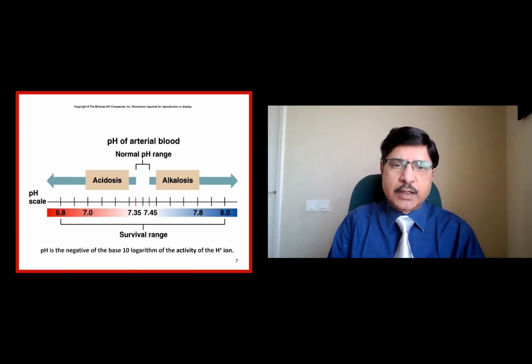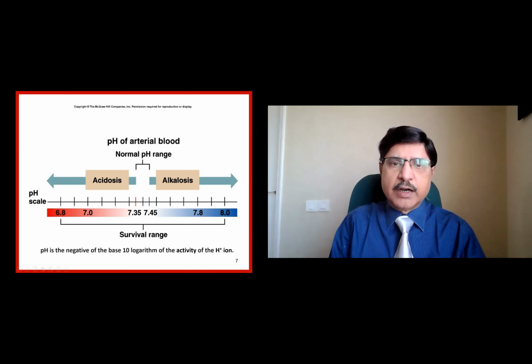Slightly alkaline is the blood, and 7.35 to 7.45 is the pH normal range. And of course, you have the alkalosis and the acidosis. Acidosis means decrease in the pH or addition of H ions. Alkalosis means excess of base or less of H ions, and pH is the converse of that, which is higher.